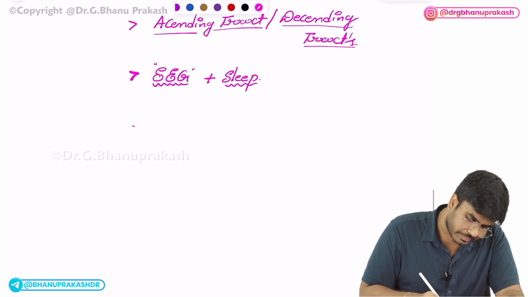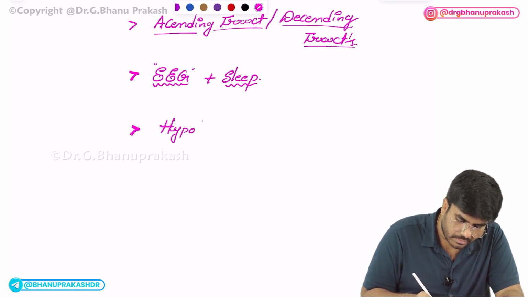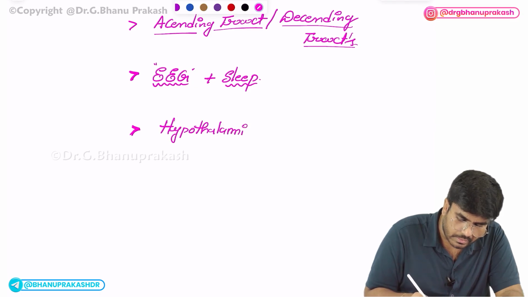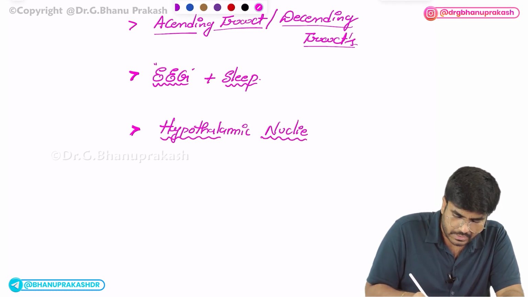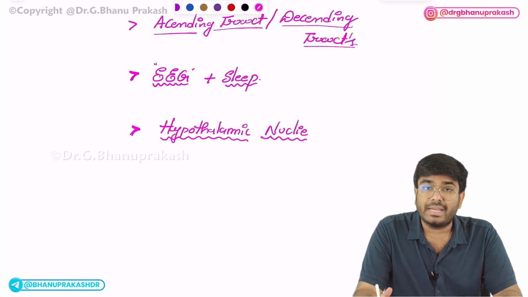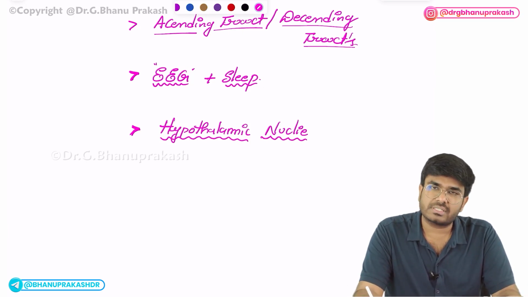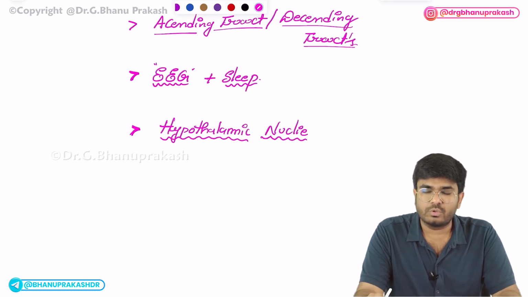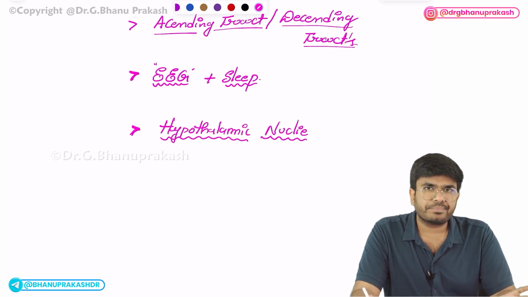Now after sleep, also know about the hypothalamic nuclei. They will ask the anterior nucleus of the hypothalamus, what it will do; posterior hypothalamic nucleus, what it will do; lateral hypothalamic nucleus, supraoptic nucleus, ventromedial nucleus. So they will ask different nuclei and their functions. In the recent exam also they have asked: hypothalamus is a thermoregulatory center. Anterior nucleus cools down the body. Posterior nucleus warms up the body. So hypothalamic nuclei are very, very important for the exam.